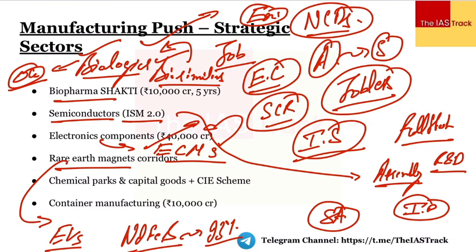Next thing which government talks about is chemical parks and capital goods. Chemical parks in the form of developing a cluster-based plug-and-play model. Plug-and-play model में क्या होता है? That you have all the facilities which are provided by the government at the very start. So you need not set up all the facilities. All those facilities are provided by the government before you start working at that particular place. Plug and play model. Again, objective क्या है?